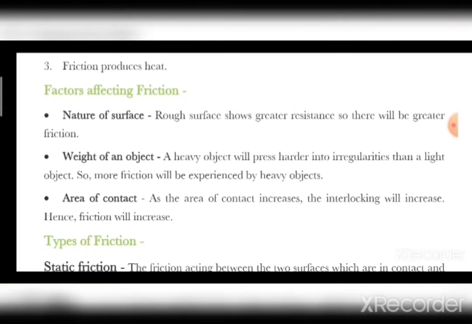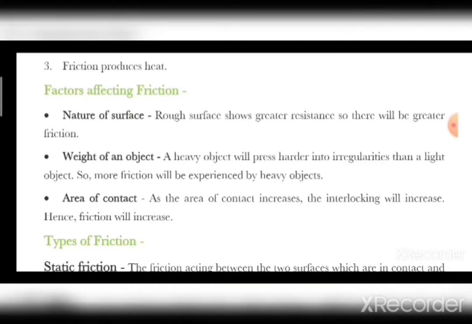Now, the factors affecting friction. First one is nature of surface. If the surface is rough, then it will experience greater resistance and friction because the interlocking and irregularities will be more. So if the surface is rough, it shows greater resistance, and so there will be greater friction.